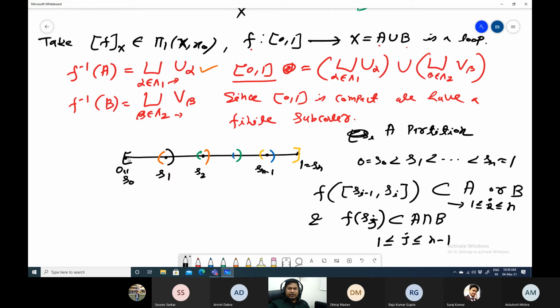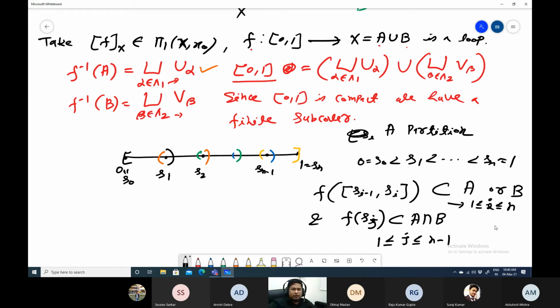In this way, you can cover [0, 1]. Then from these intersections, we can take the elements S0, S1 and so on. Therefore, f of each closed interval is either contained in A or contained in B. And since we are taking points not from the boundary, only S1 to S_{n-1}, these are in A intersection B.